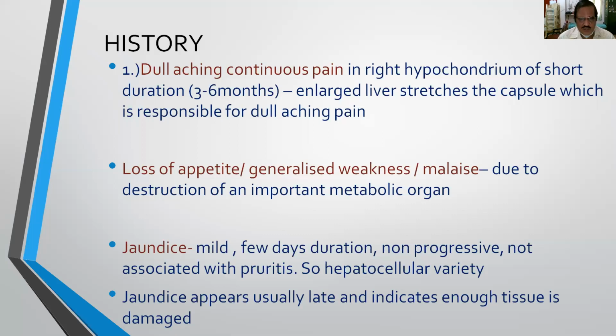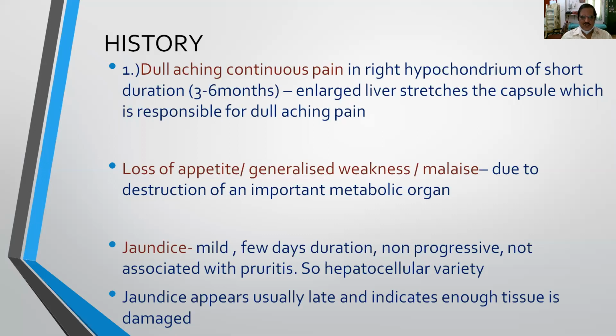And the third one is jaundice. Most of the times it is mild and only of few days duration, which is non-progressive and not associated with pruritus. And most of the times it is because of the hepatocellular variety of jaundice. So that's why it is not very deep and very mild, and it is only a few days duration, and it is non-progressive jaundice and not associated with pruritus, because it is not obstructive jaundice where we see scratch marks because of the pruritus. Most of the times it is the hepatocellular variety where there is destruction of the hepatocytes.